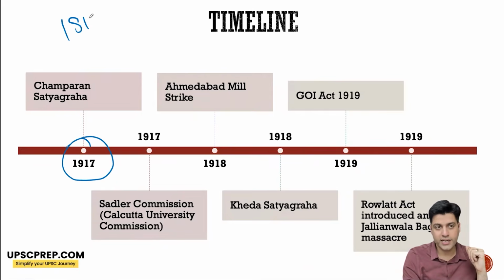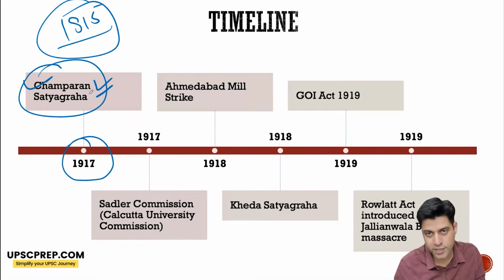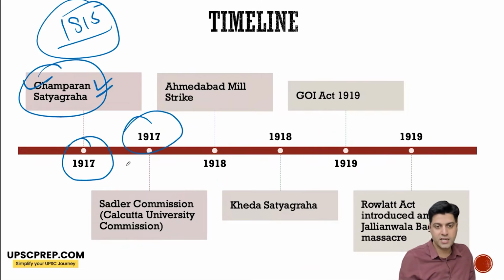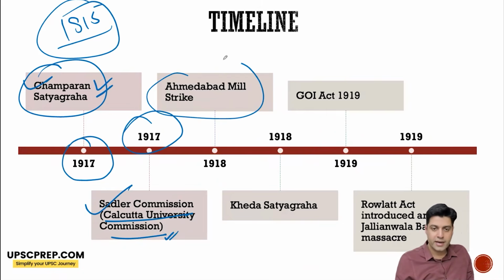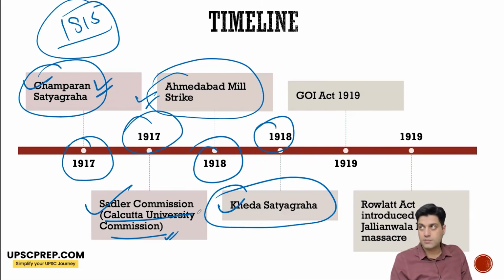So Mahatma Gandhi came back to India in 1915 and in 1917 he led the Champaran Satyagraha for the rights of indigo planters in Champaran. 1917, the Sadler Commission is appointed for reforms in education. 1918, the Ahmedabad mill strike was the first hunger strike taken by Mahatma Gandhi, which resulted in influencing the decision to increase the salary for workers of the Ahmedabad mill. 1918, Kheda Satyagraha in Gujarat is a very, very important event, again where civil disobedience happens. But civil disobedience as a movement is separate.